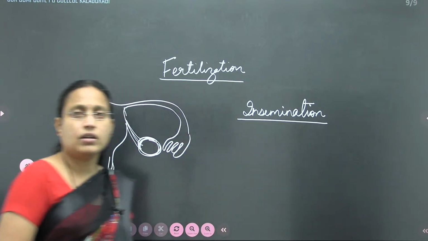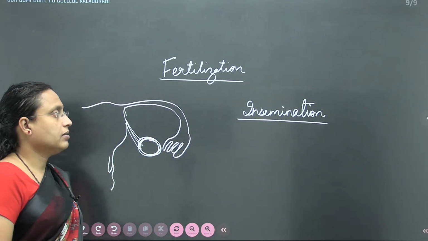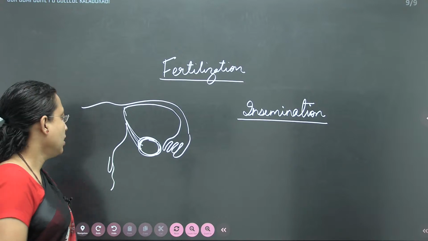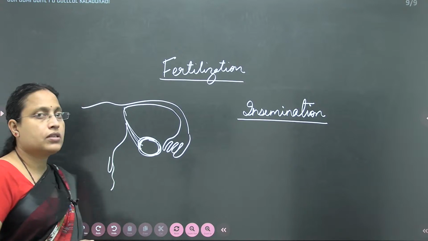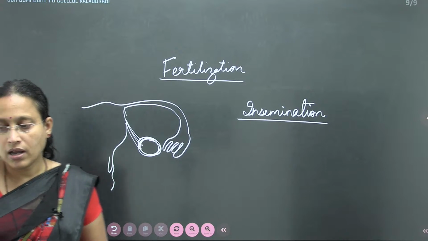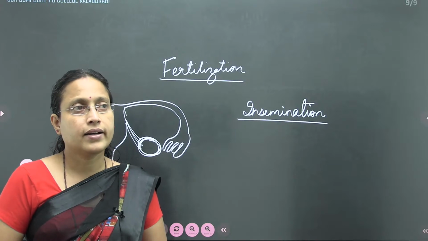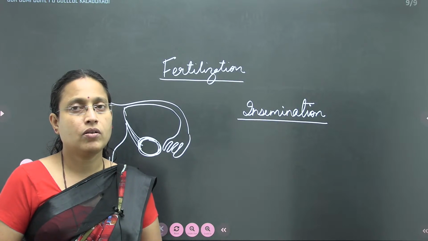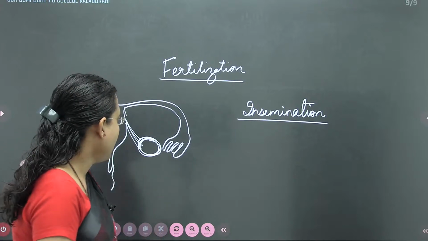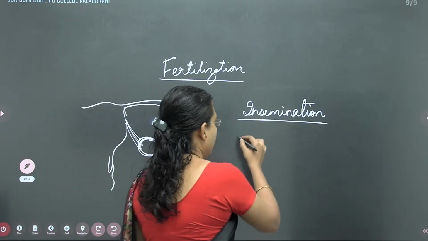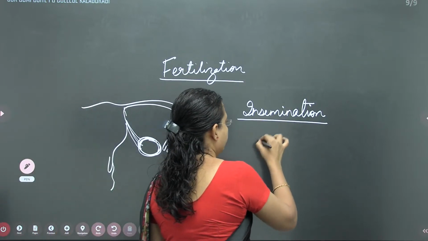Insemination means the process where the sperms are released into the vagina of the female, occurring during a phenomenon called coitus.